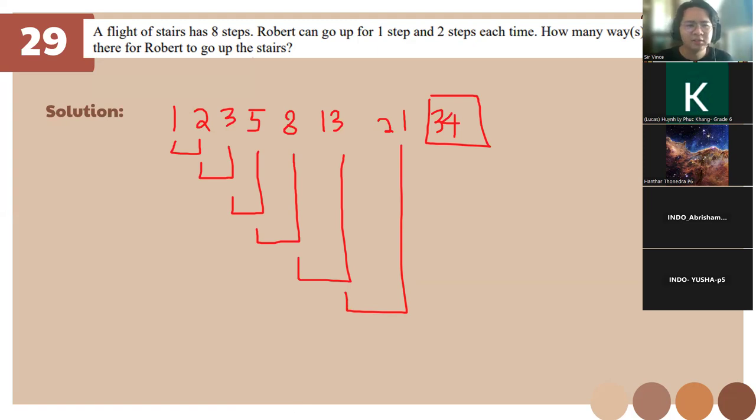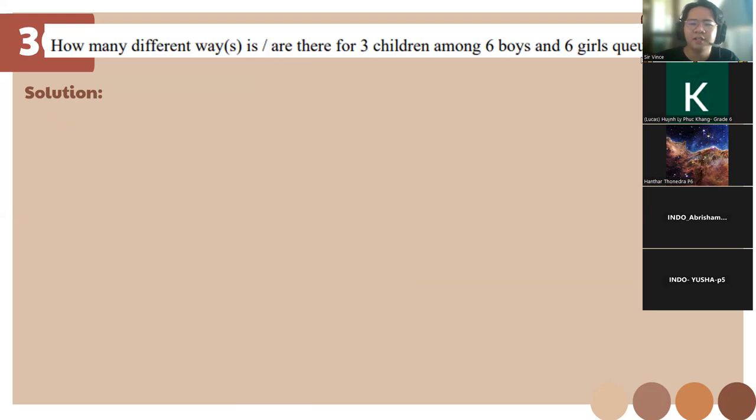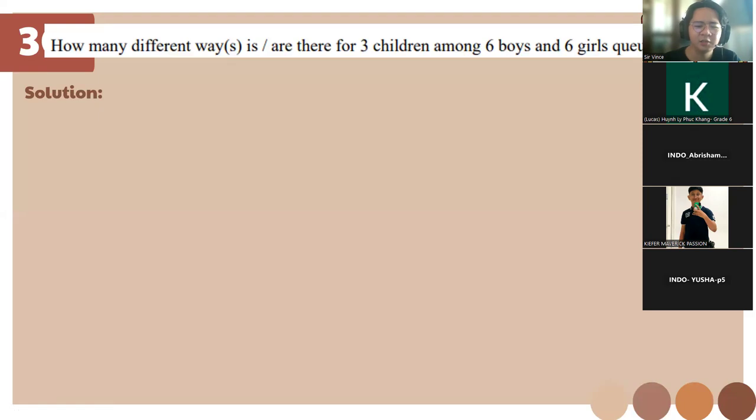Okay. So, how many different ways are there for 3 children among 6 boys and 6 girls to queue in a row? Okay, class, this one calls for a permutation, right? Is this a combination or permutation? Permutation. So what's the permutation for this one, class? 12 permutation 3. So what's gonna be the solution here?